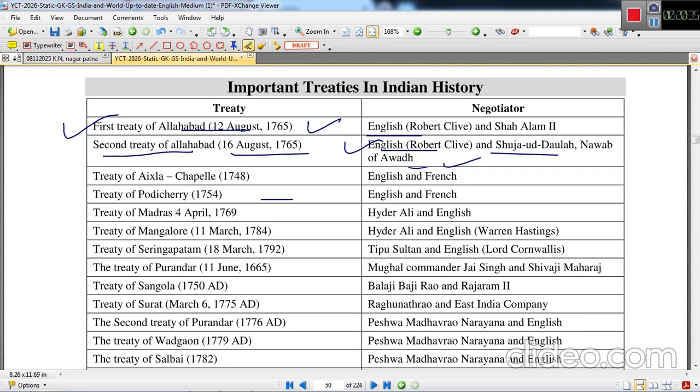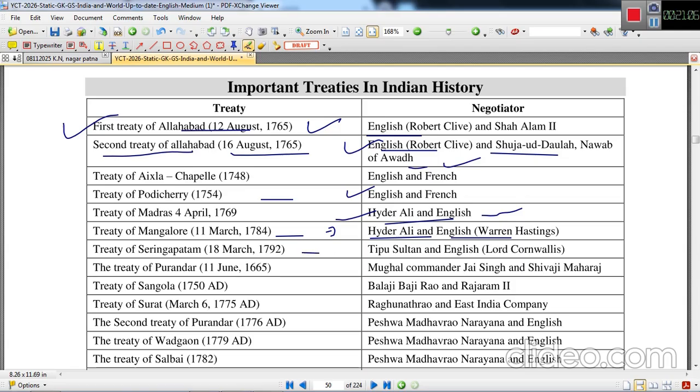Treaty of Pondicherry, English and French. Treaty of Madras, 1769, and English and French forces again. Treaty of Madras, Hyder Ali and English, the Anglo-Mysore struggle, the first war. Treaty of Mangalore, Hyder Ali and English forces. Again, this is after the end of Third Carnatic War, Third Anglo-Mysore War.